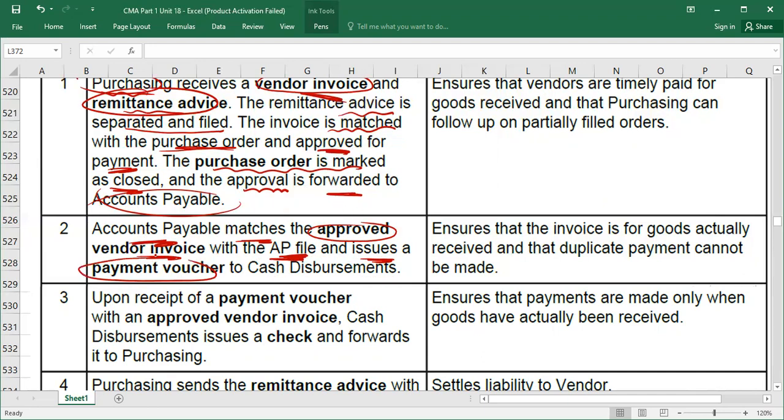Payment voucher, I hope you know. It's an accounting term. It is like a request to release the payments to the cash disbursement department. Who will issue the payment voucher? Accounts payable department, don't forget.